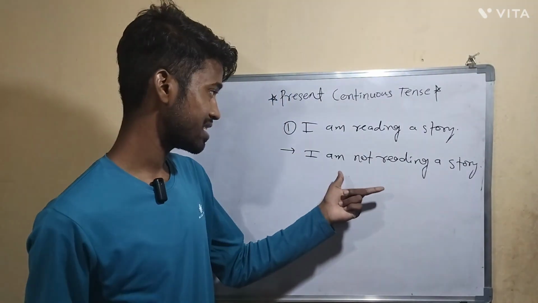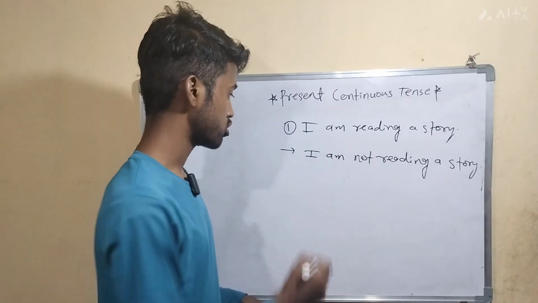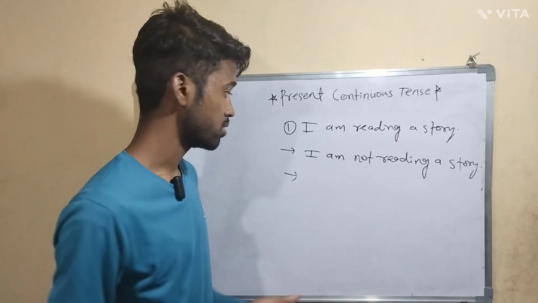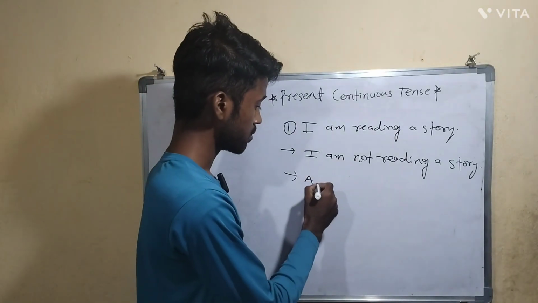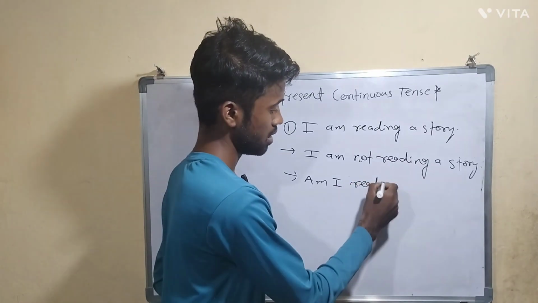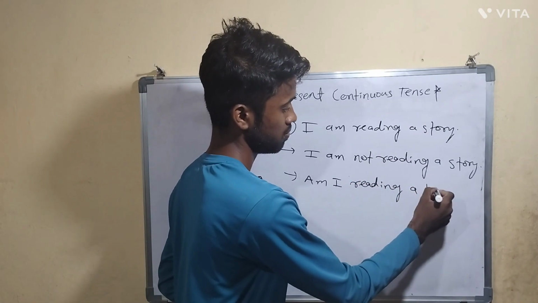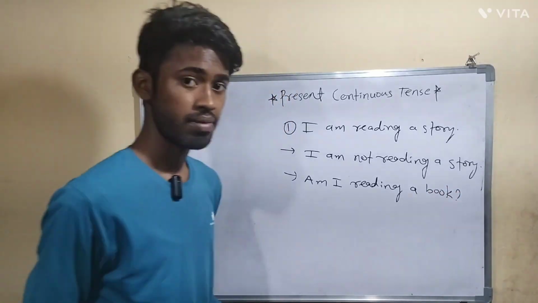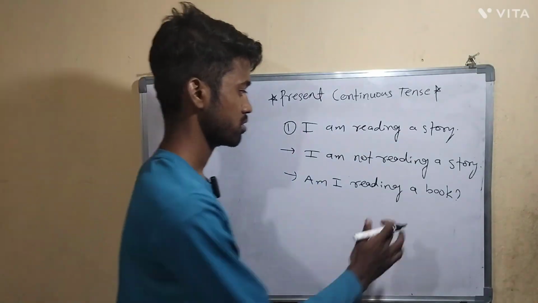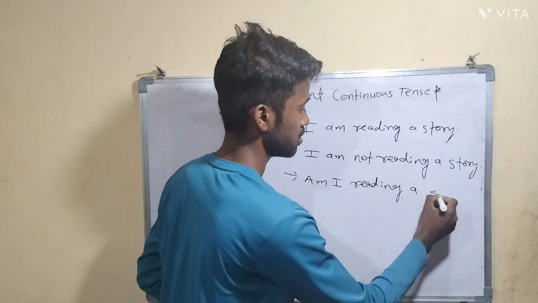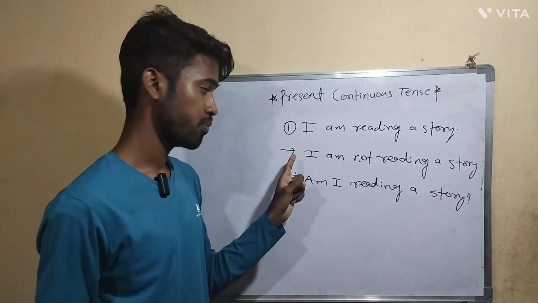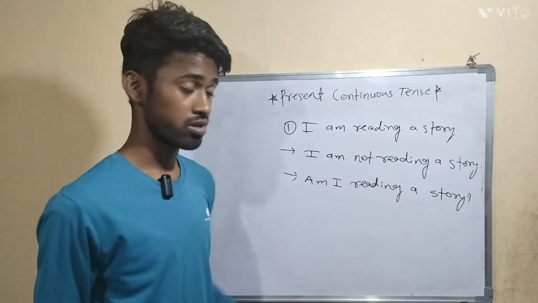Let's say we have to make this sentence a verbal question. So how will you make it? You just have to take the helping verb to the first position. So what will it become? Am I reading a story? Now this became the verbal question. So what is the positive answer? Yes, I am reading a story. Negative answer: no, I am not reading a story.